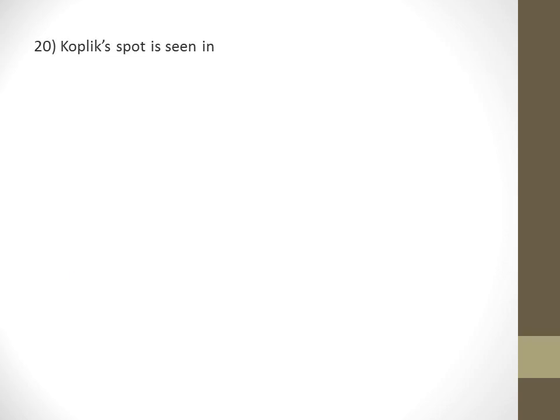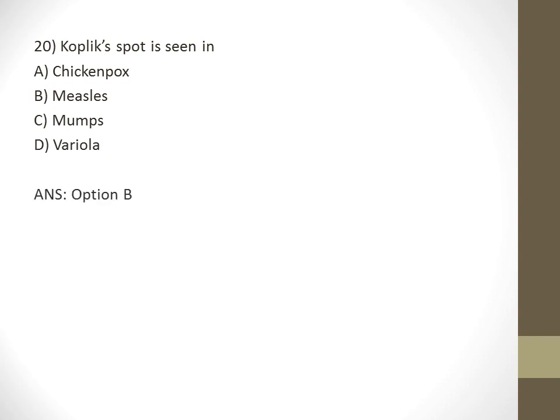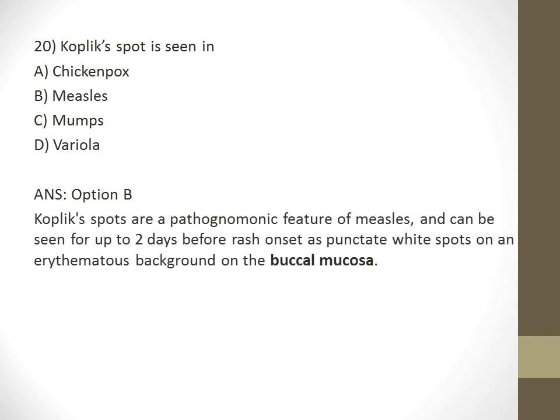Koplik spots are seen in option A. chickenpox, option B. measles, option C. mumps and option D. variola. And the answer is Koplik spots are seen in measles. Koplik spots are a pathognomonic feature of measles. They can be seen for up to 2 days before rash onset as punctate white spots on an erythematous background on the buccal mucosa. It is the characteristic feature of measles.